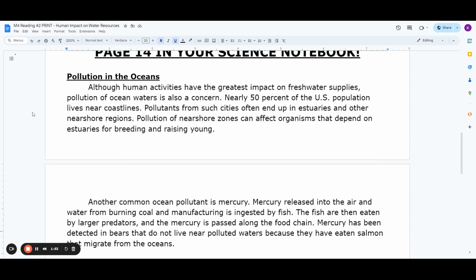Pollution in the oceans. Although human activities have the greatest impact on fresh water supplies, pollution of ocean waters is also a concern. Nearly 50% of the US population lives near coastlines. Pollutants from such cities often end up in estuaries and other near-shore regions. Pollution of near-shore zones can affect organisms that depend on estuaries for breeding and raising young.